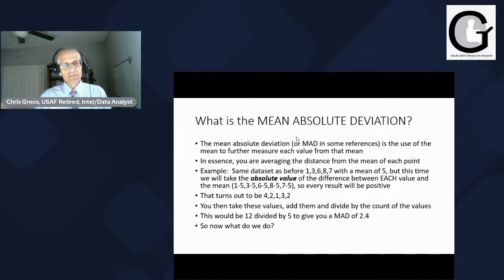Well, the mean absolute deviation is taking the average and then taking each value minus that average, but taking the absolute value of that. Now, a lot of people get confused with absolute value, so let me explain it this way. If I were to take a step forward, that's considered to be a positive step. If I were to take a step backward, a lot of people think, well, that's a negative step. Right, it's a negative step from that area.